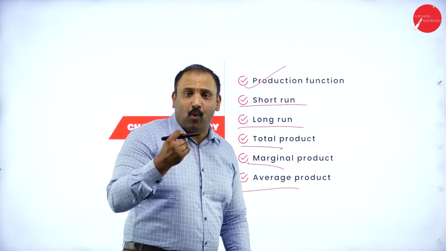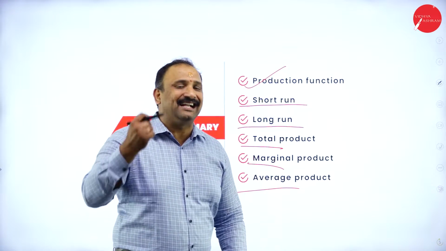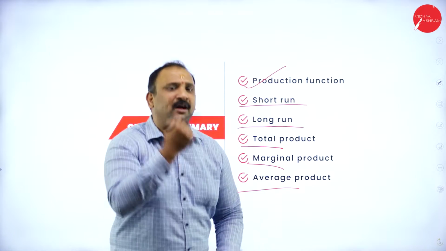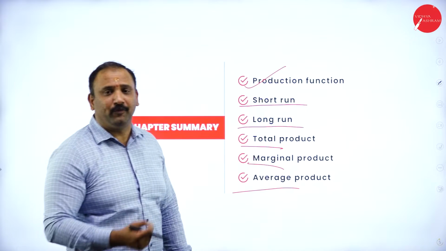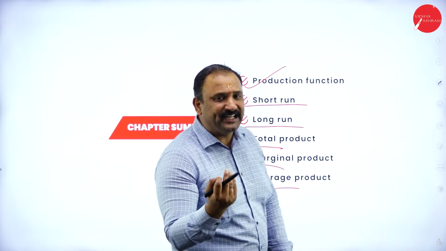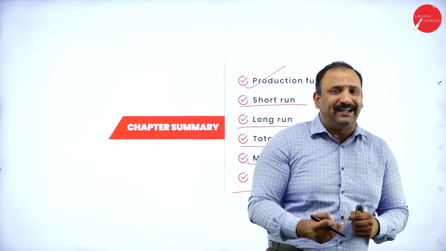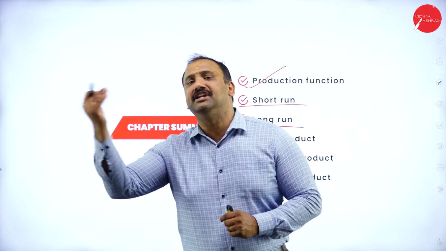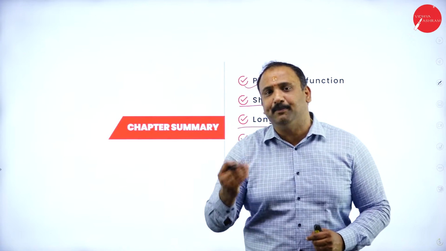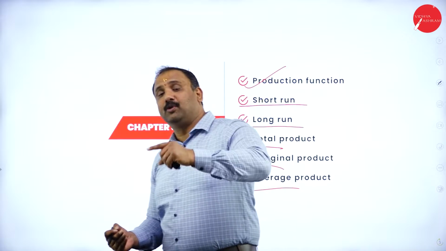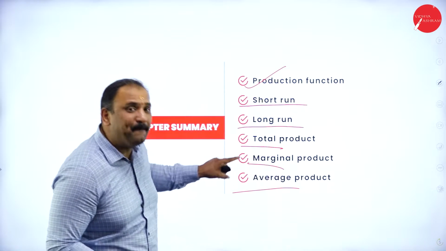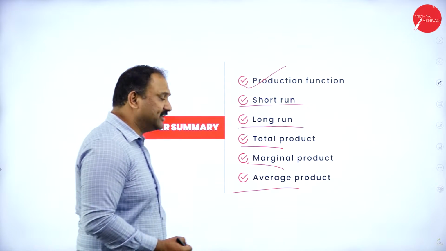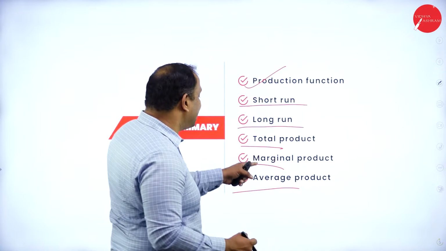Marginal product, one additional product that can be derived by one additional input, we call it as marginal product. So when you are going to increase your output, how do you increase? You increase it marginally. By increasing the input one by one, the output will also tend to increase. So that's what we call the marginal product altogether, followed by the average product.